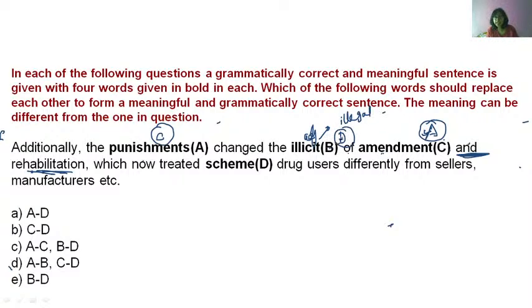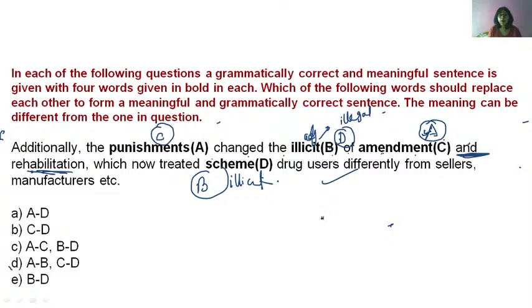So additionally, the amendment. Amendment means the change. Some amendments have been made. So some change has been made in the law. Okay, right? The amendment changed the scheme of punishment and rehabilitation, which now treated illicit, that is here B is coming, illicit drug users, that is illegal drug users, differently from sellers, manufacturers.